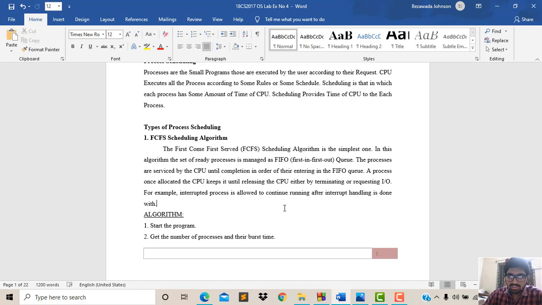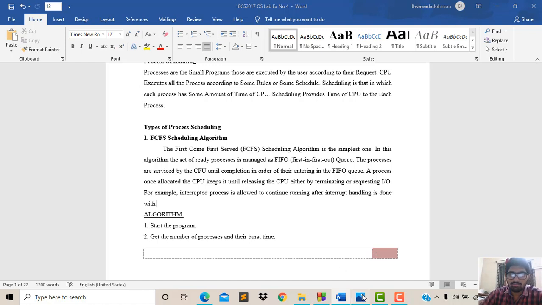When three or four processes are in the ready queue of the CPU and a fifth process wants to execute, there are four processes to execute before it. So it will execute the fourth process, and after releasing all of those, the fifth process will be executed. It uses a queue structure, that is first in first out. When the first process goes to the CPU, then after releasing the first process, the second process will be assigned to the CPU.